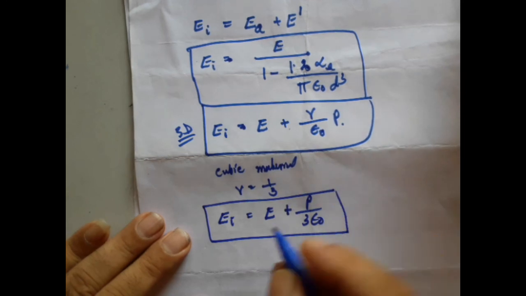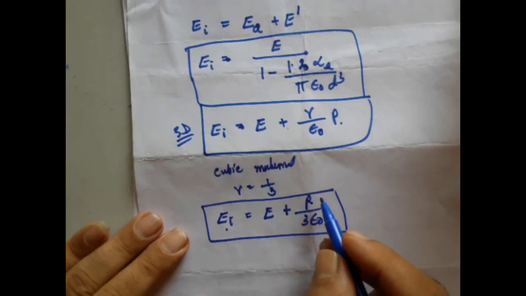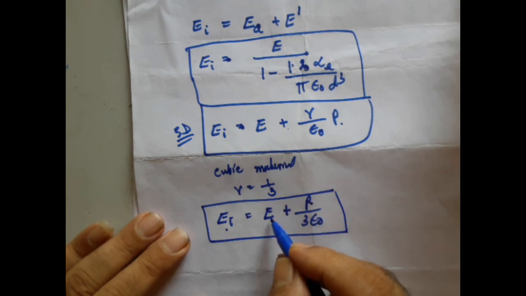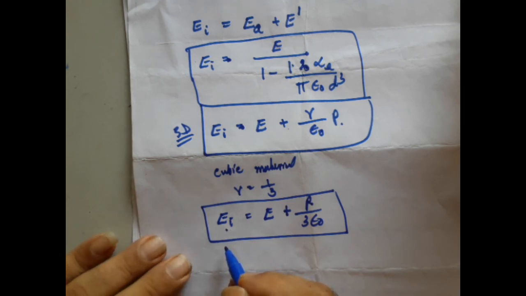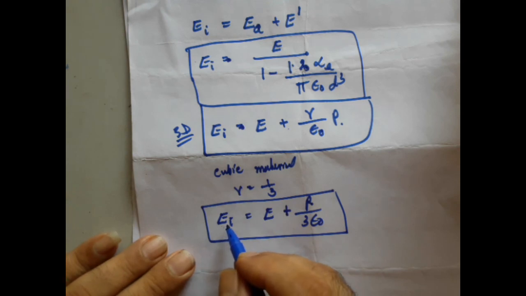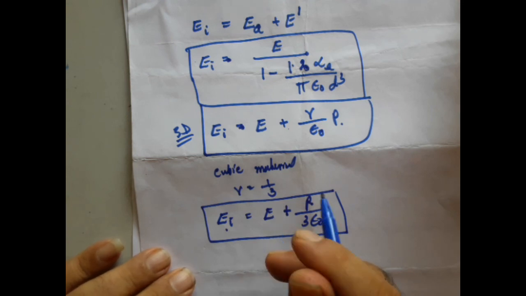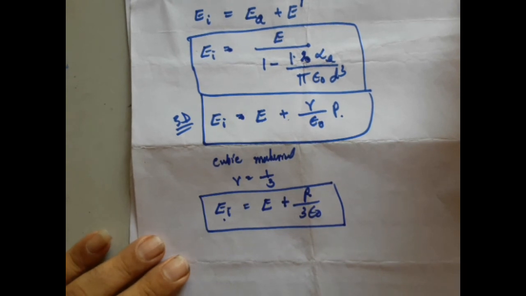This is the relation between the internal field and the applied electric field with the amount of polarization, because this additional field is only due to the polarization. Now, do we have a relation between the internal field and the dielectric constant? We can derive that using the relation called the Clausius-Mossotti equation, and I will try to derive it in the next video.